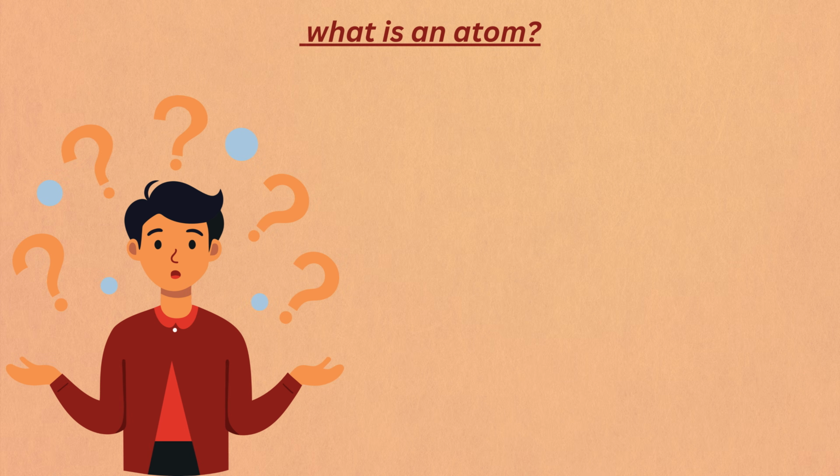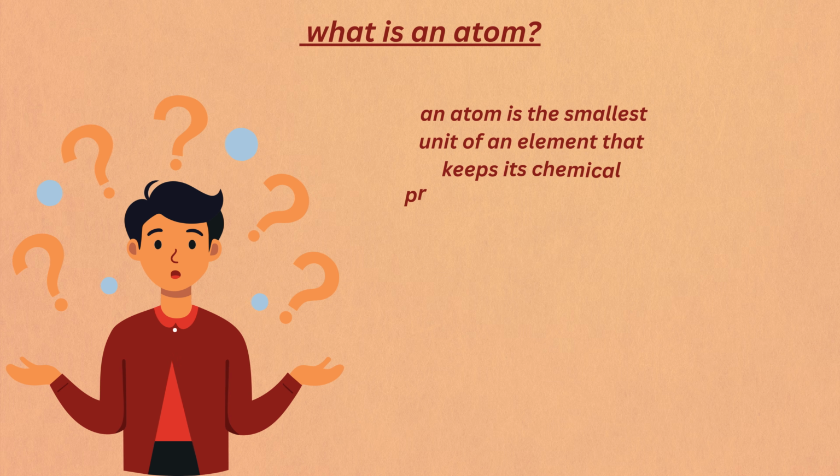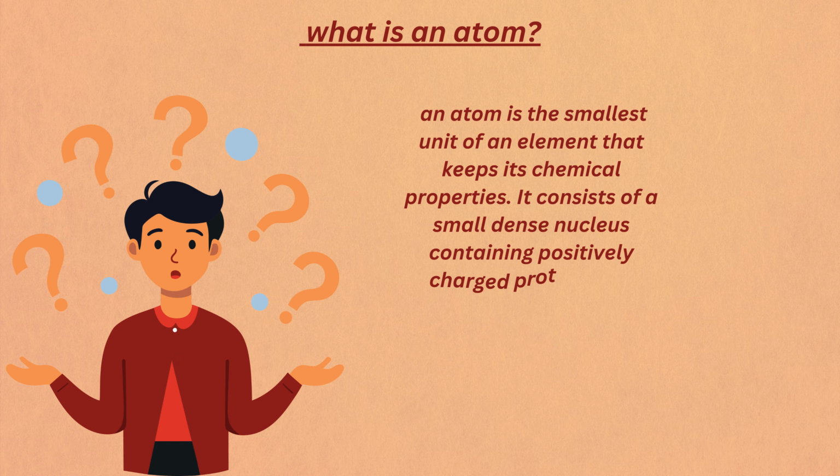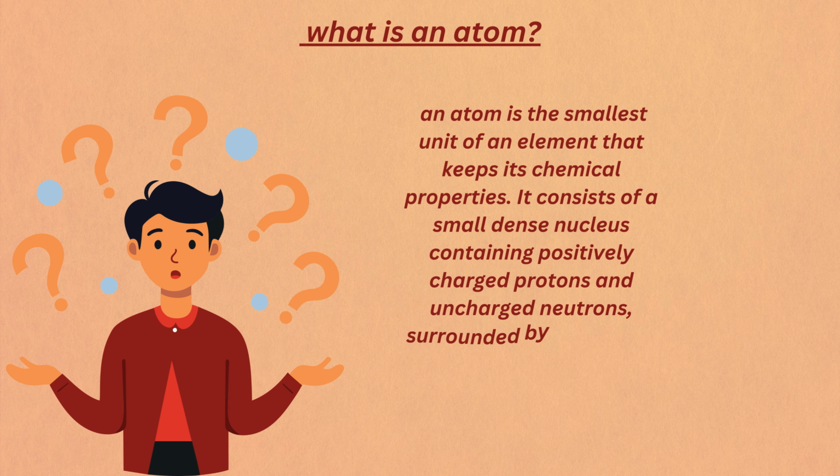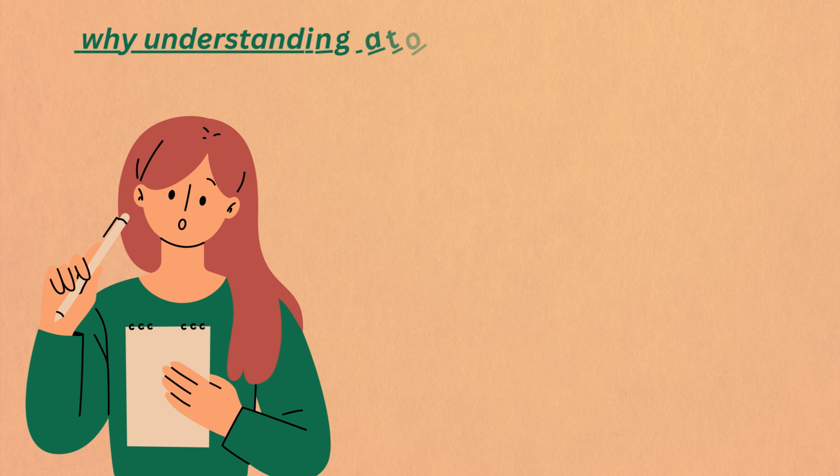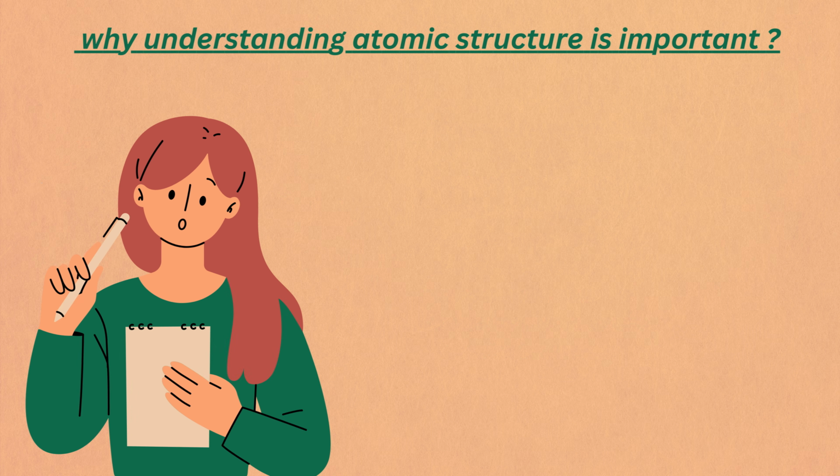What is an atom? An atom is the smallest unit of an element that keeps its chemical properties. It consists of a small dense nucleus containing positively charged protons and uncharged neutrons, surrounded by negatively charged electrons. So why is understanding atomic structure important?